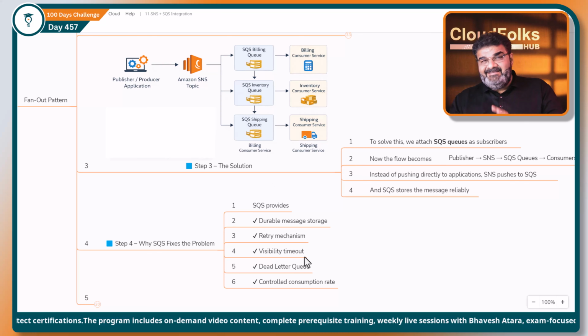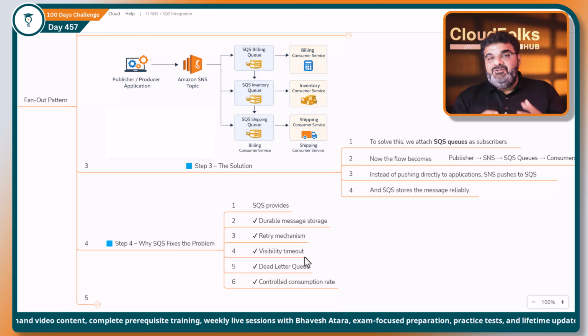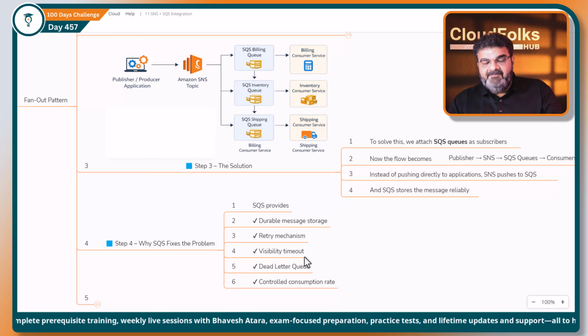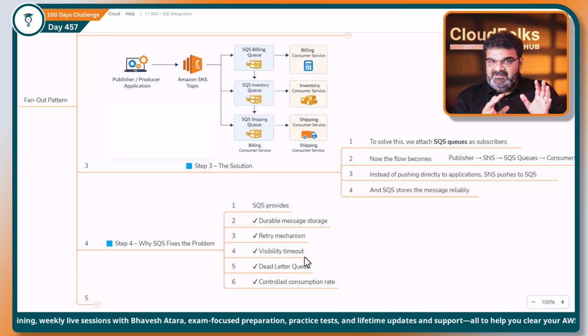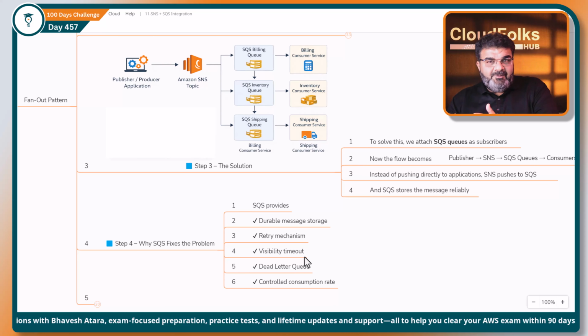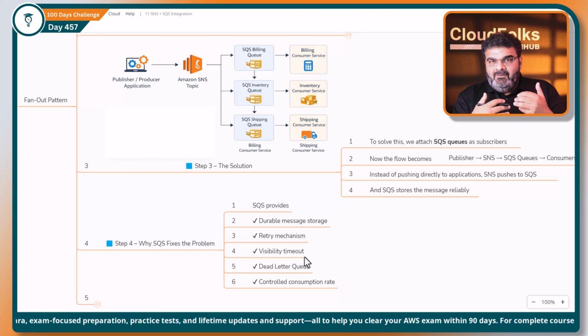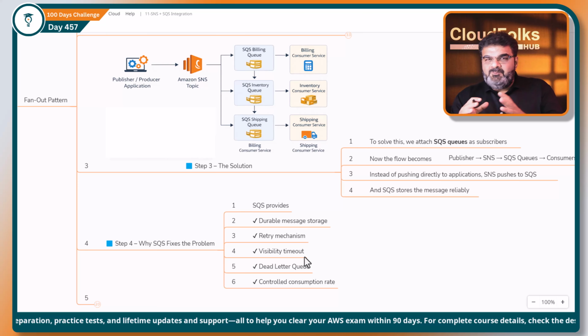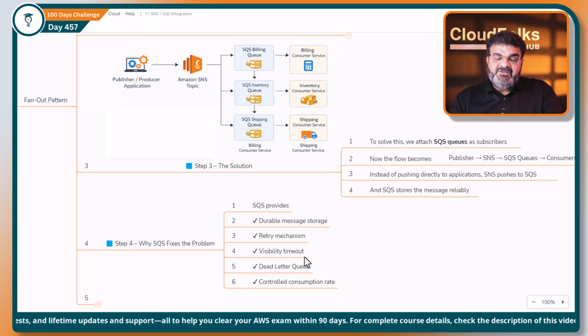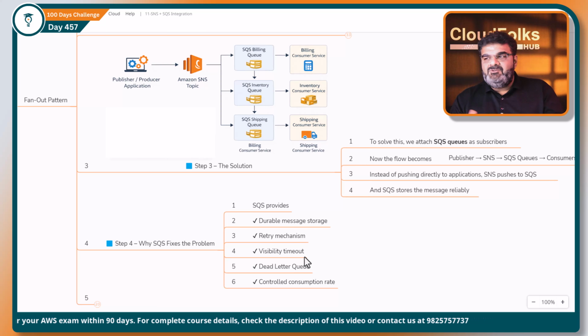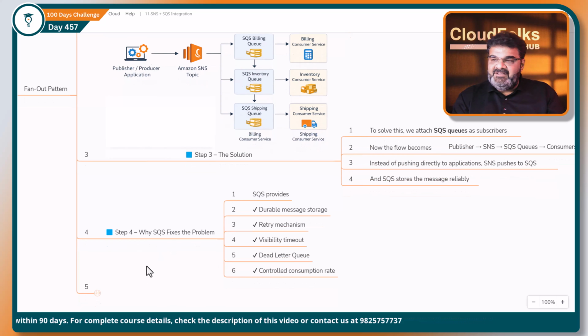We already discussed all these terminologies during our SQS training, right? So if you don't know about it, go to the SQS videos, watch them, and you will get an idea about it. I'm not going to repeat this because it will take more time. Okay, so you will get all these advantages.